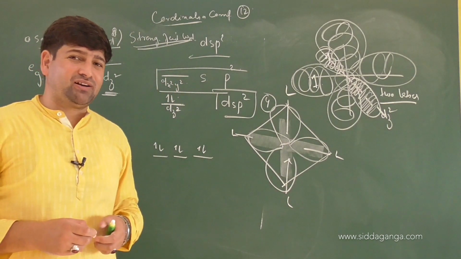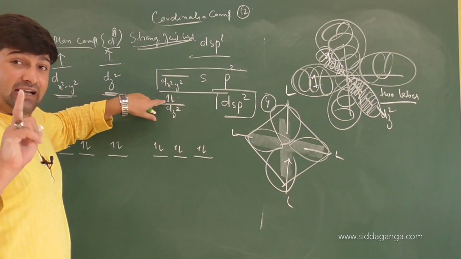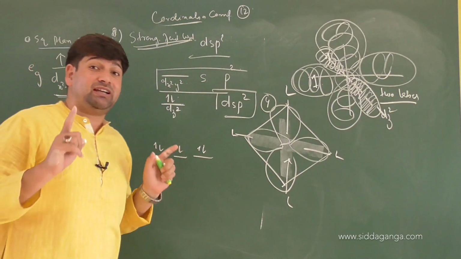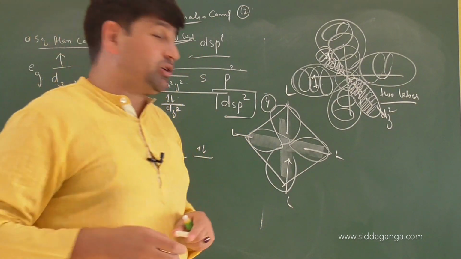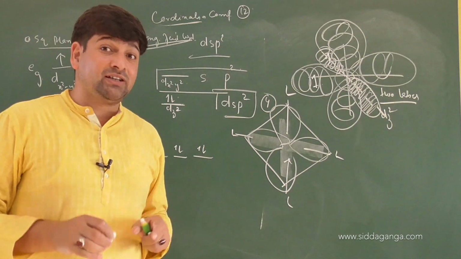Are you getting the point or not? So the electron is shifted from where? dx square y square. However, if an octahedral complex is made, keep it in mind, if the hybridization is sp3d2, what's the hybridization? sp3d2, then the total number of ligands coming for bond formation will be 6.